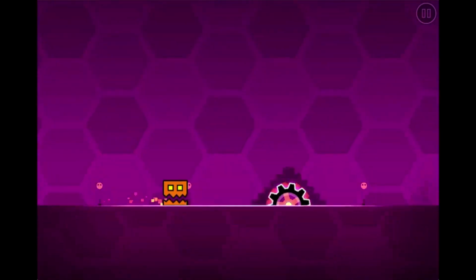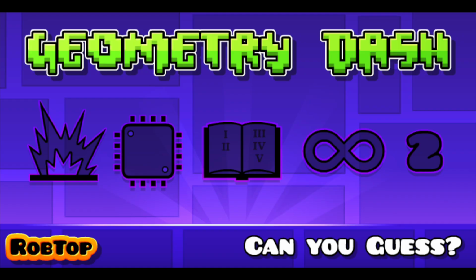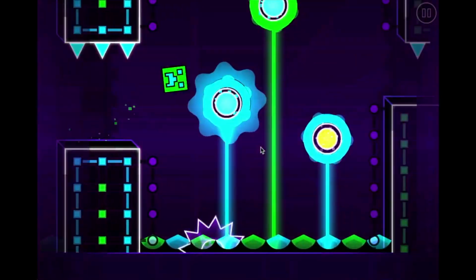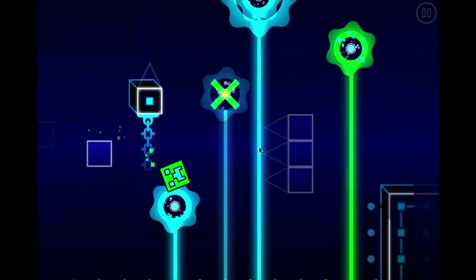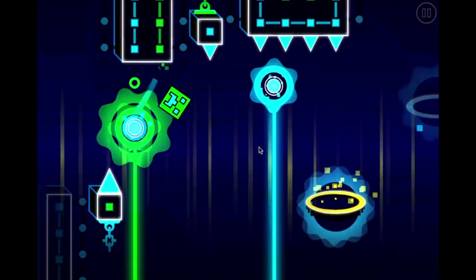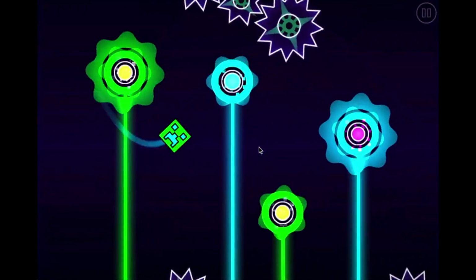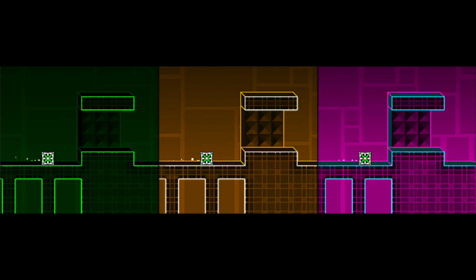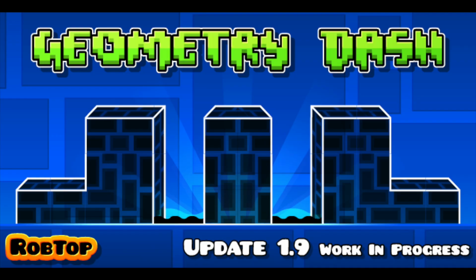The new demon that they added was called Theory of Everything 2. The original Theory of Everything, or TOE to abbreviate, used a song by DJ Nate. After DJ Nate released his second TOE song, TOE 2, the developer created a new level using this song instead. Users in 1.9 were also able to change the color of objects by using 4 new color channels. This greatly increased the popularity of art levels, as well as using color to make cool effects, such as the illusion of moving objects. Hint, hint.